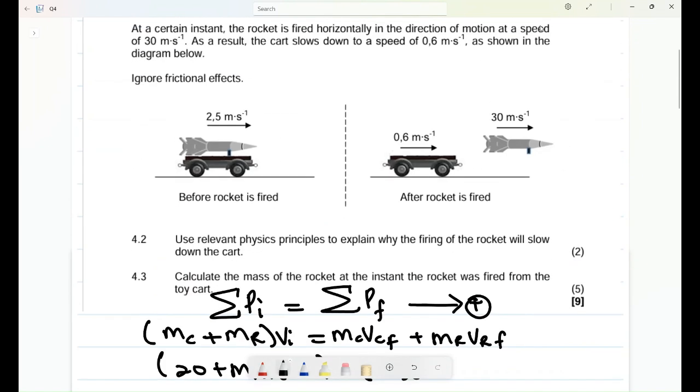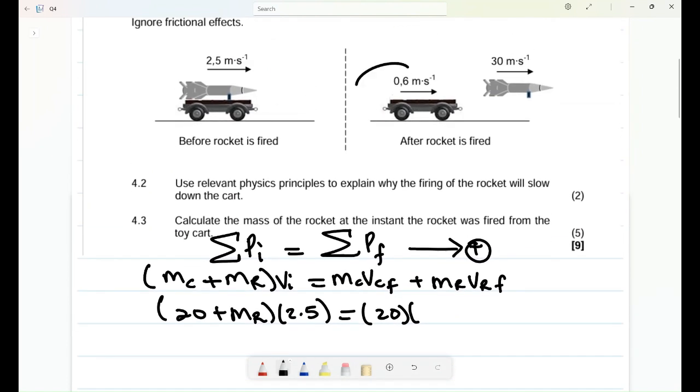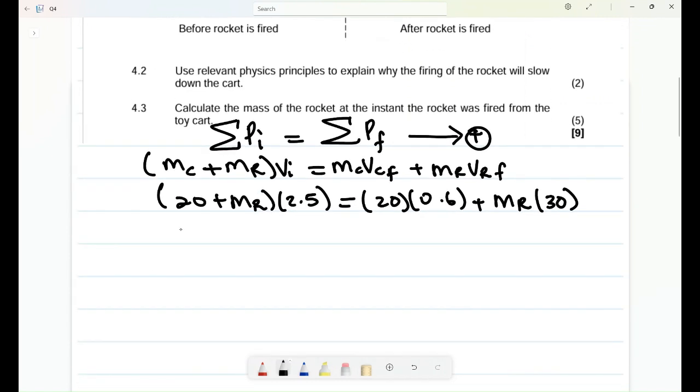Choice of direction is very important. Now the cart is also moving to the right, with 0.6 meters per second, so we'll just say 0.6, plus the mass of the rocket, which is what we are looking for. Then what is the velocity of the rocket? It is 30. Now you do your mathematical gymnastics.